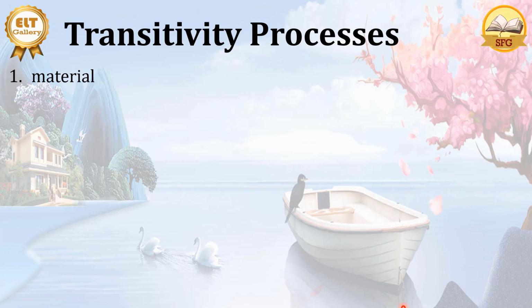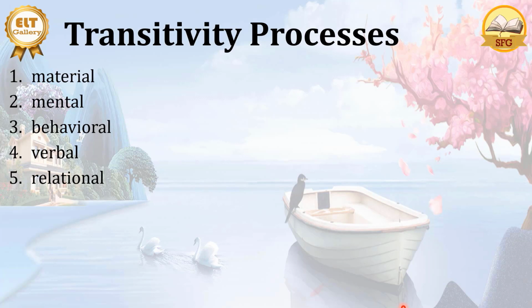This is what we are going to talk about now. And then we have the mental process, the behavioral process, the verbal process, the relational process, and finally we have the existential process. But in this video, I'm only going to talk about the material process.